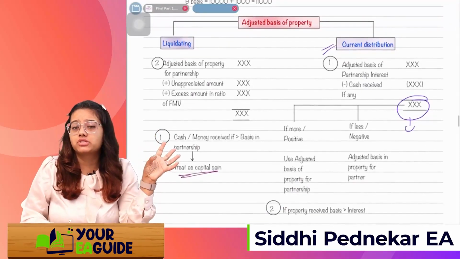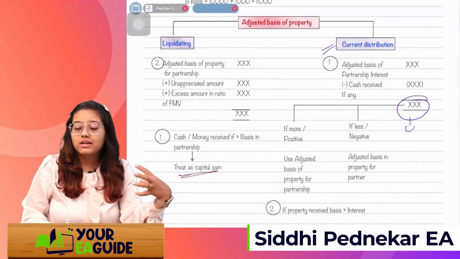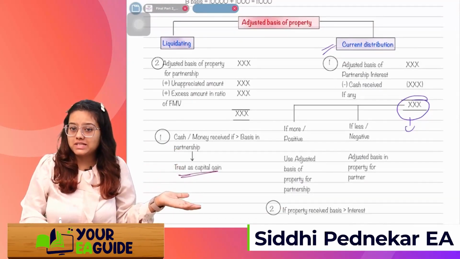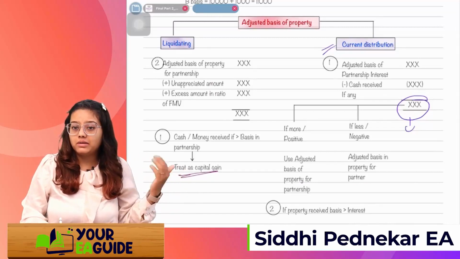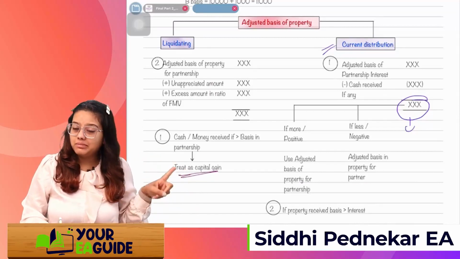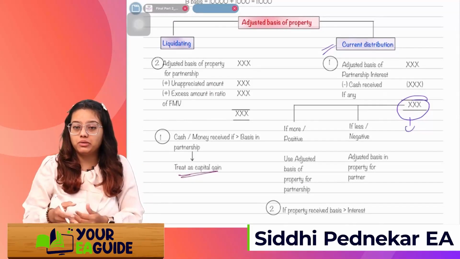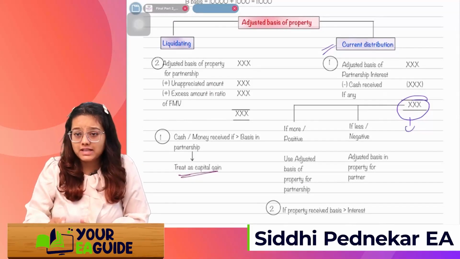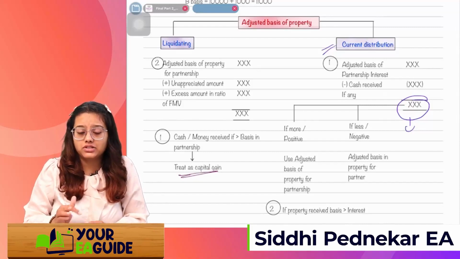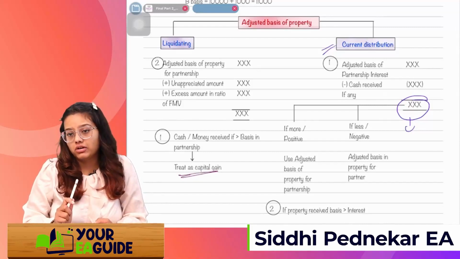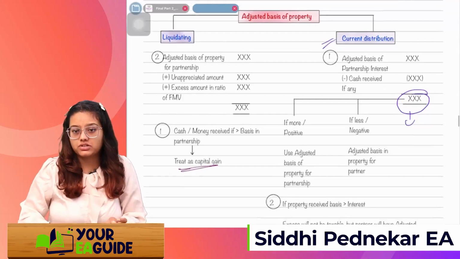See, current distribution means the partner still has an interest in the partnership firm. That's why we are calculating the adjusted basis of the partner in the partnership firm, and the same will be the adjusted basis of the property in the partner's hands. If it is less or if it's negative, the adjusted basis will be 0 for both the property and the partnership interest.